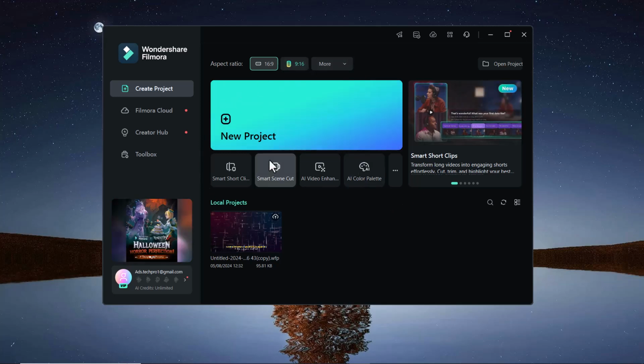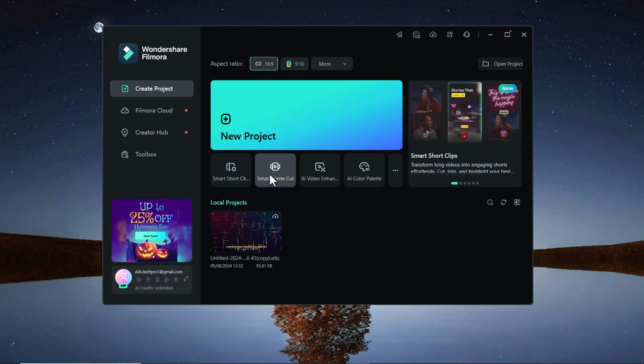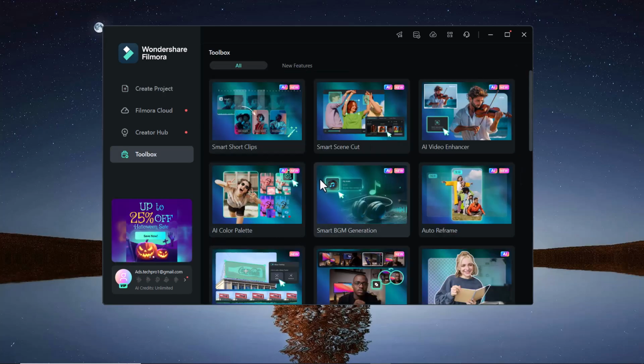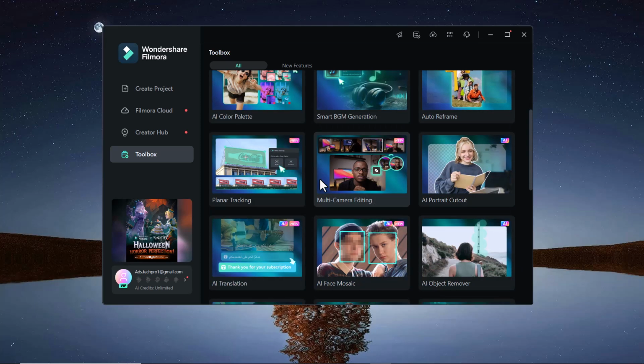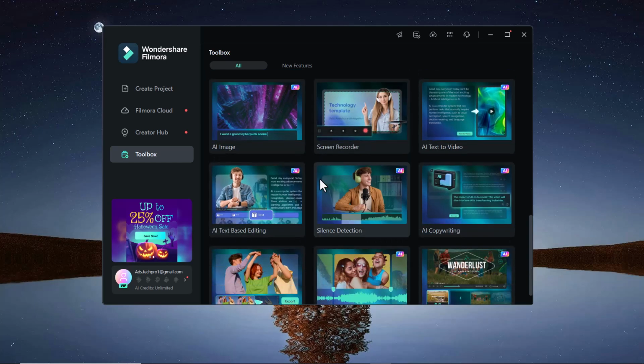In today's video, we will be diving into a comprehensive guide on Filmora 14, exploring Filmora's AI-powered features in this exciting release. Filmora 14 offers a complete editing experience that empowers creators with advanced tools, making it one of the most versatile and powerful editors available.